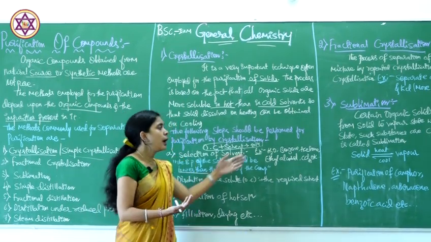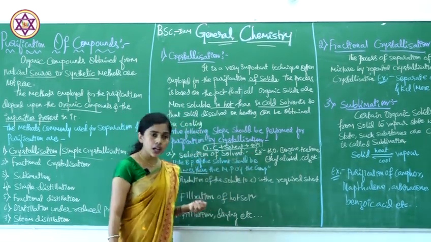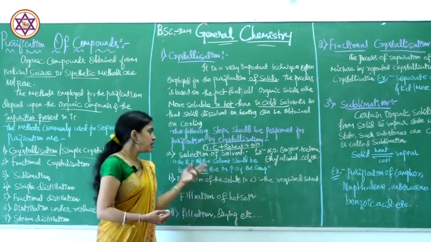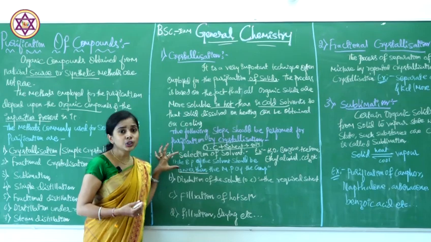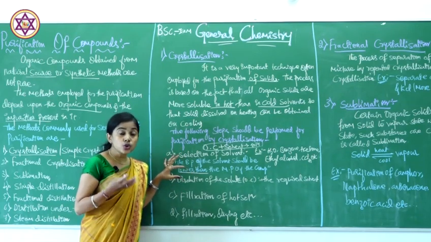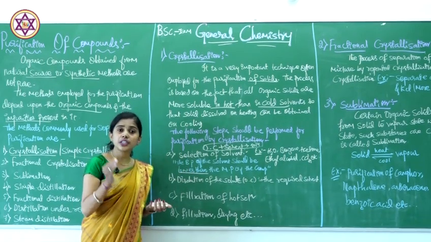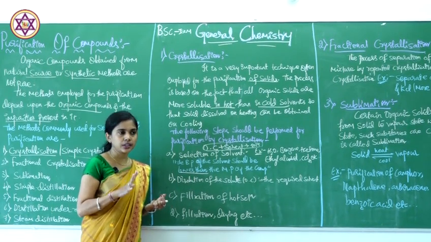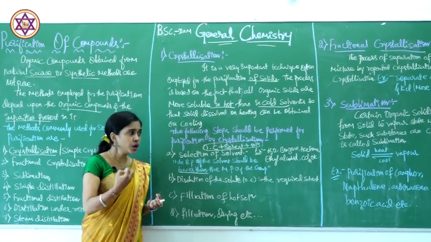That is water, benzene, acetone, ethyl alcohol, then carbon tetrachloride, etc. Like this, we are going to select the suitable solvent. It should be fairly soluble only in the hot state, but insoluble in the cold state. Like this kind of solvent, we are going to take it out.